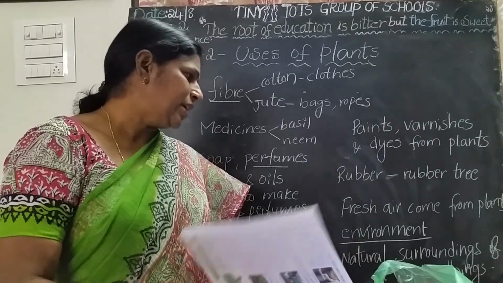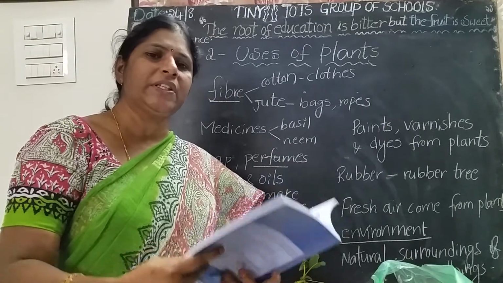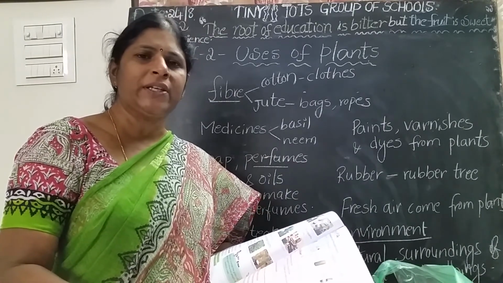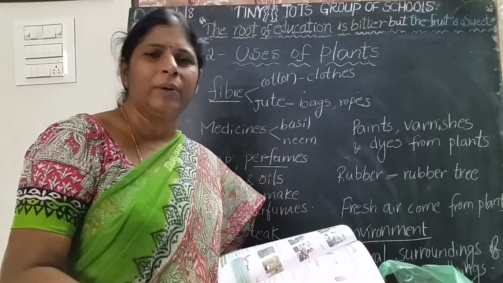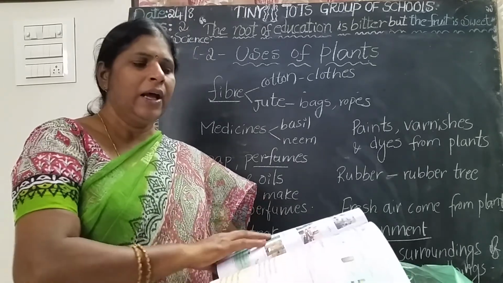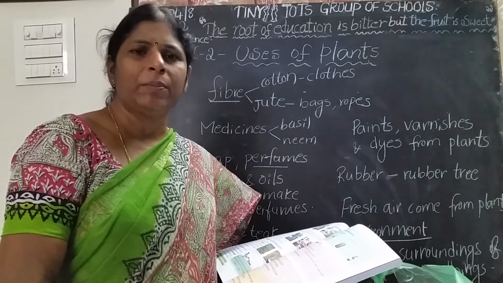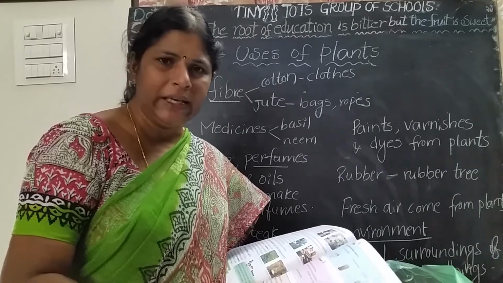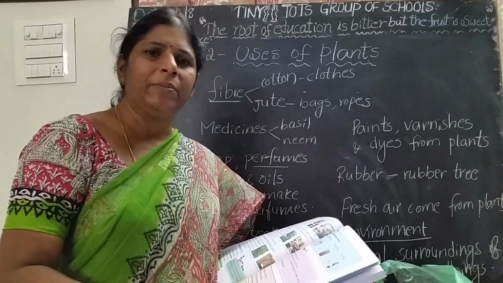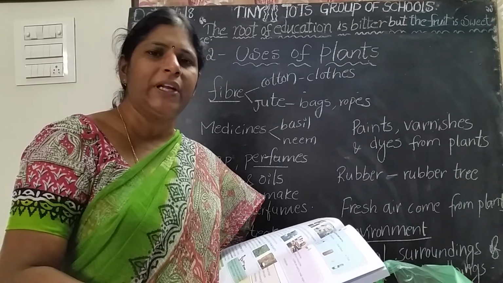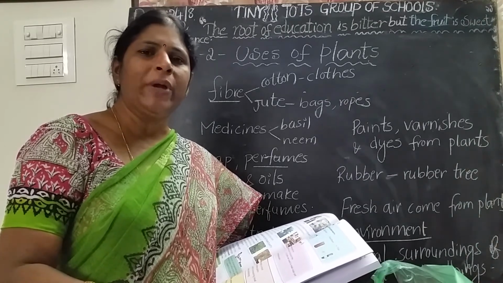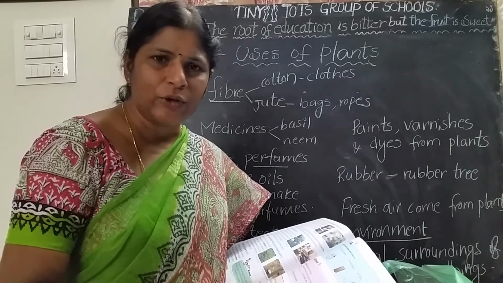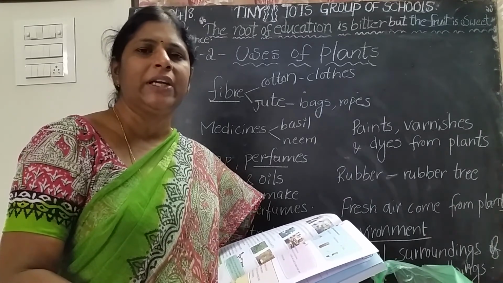Environment means what? See here, the natural surroundings of living things is called environment. If you grow more plants and trees in our surroundings, they absorb poisonous gases and harmful smokes and make the air very fresh and keep the environment very clean. Is it clear? Now, who makes the air fresh and clean? Our green plants only keep the environment very clean.